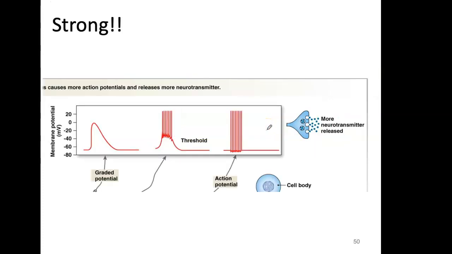Now let's compare that to, again, membrane potential here. This is the graded potential coming of different intensity. This is the action potential reaching threshold. This action potential is much more frequent. The outcome here is that I have more neurotransmitter released. More neurotransmitter is a more intense signal. So it has to do with how many of these action potentials are reaching threshold within a certain period of time.